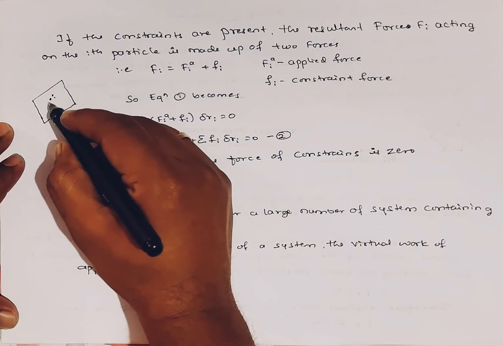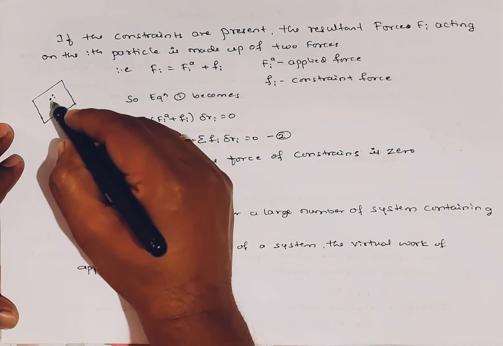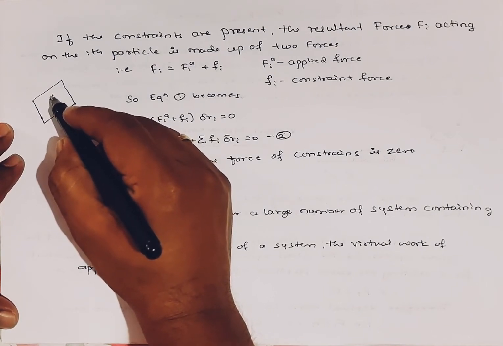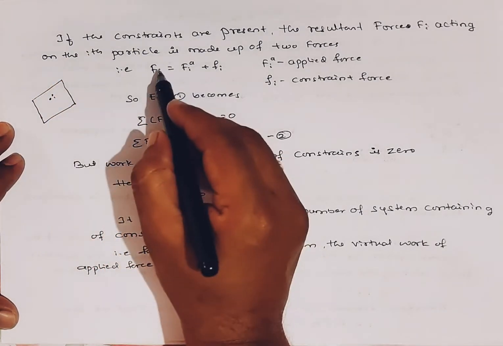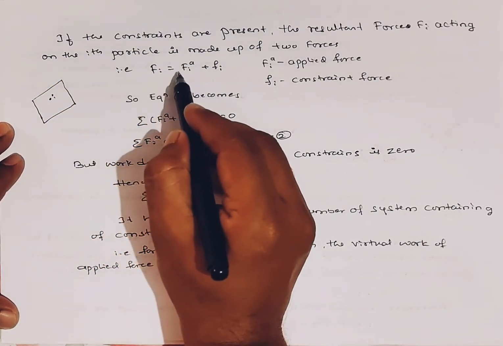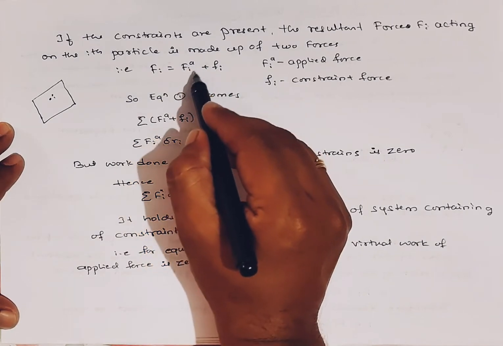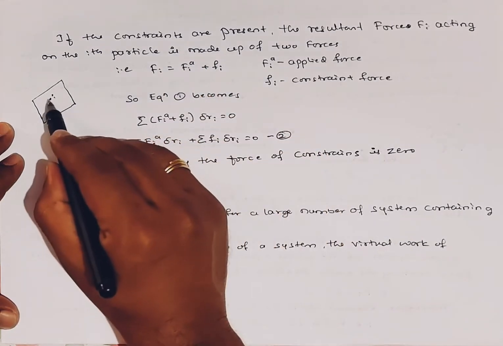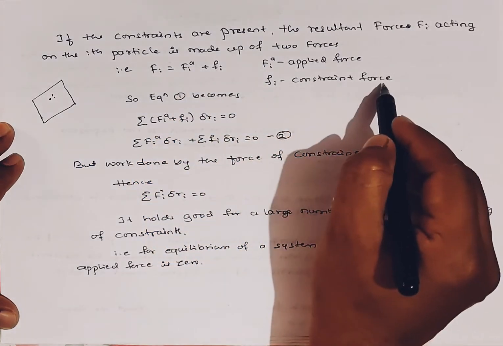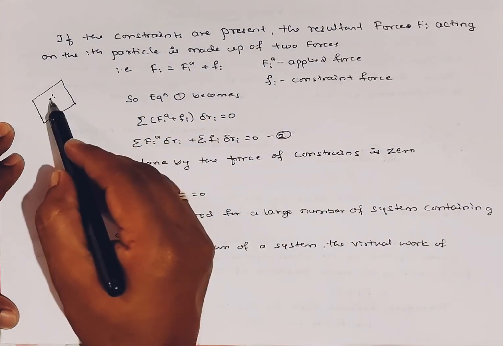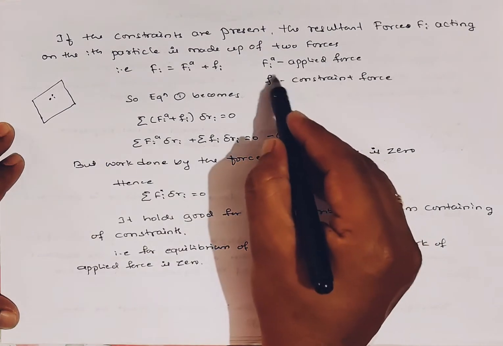Then the resultant force acting on the ith particle is again made up of two forces. The resultant force Fi is equal to one, an applied force on the ith particle, which is some external applied force, and the other, the constraint force, of course, that is Fi.